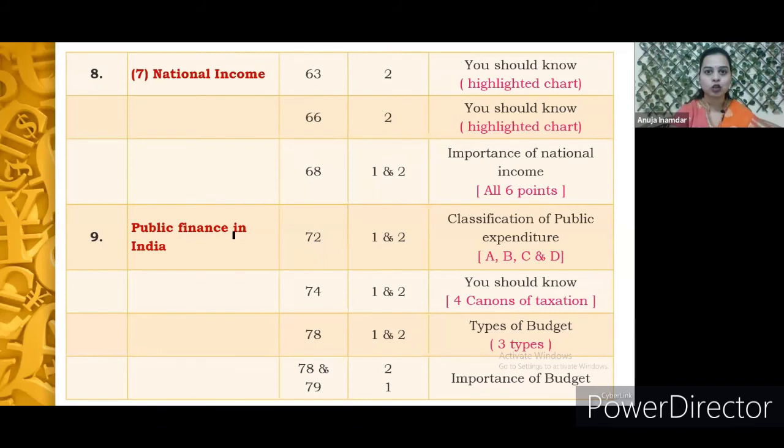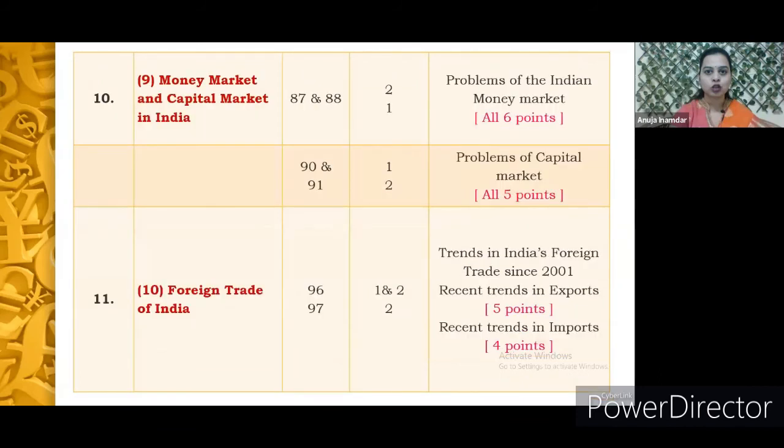From the public finance chapter, classification of public expenditure. Then on page number 74, the 4 canons of taxation, types of budget, importance of budget are reduced. From the 9th chapter, money market and capital market, problems of the Indian money market and the problems faced by the capital market are omitted. And from the last chapter, foreign trade of India, trends in India's foreign trade since 2001, and recent trends in export and import are omitted.